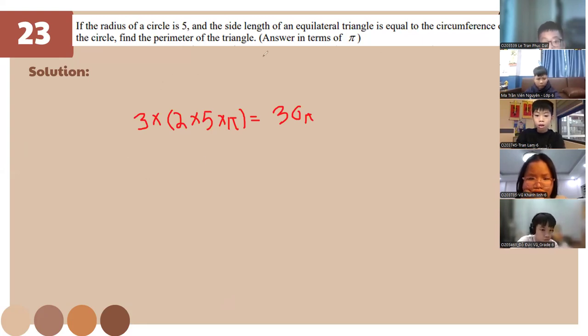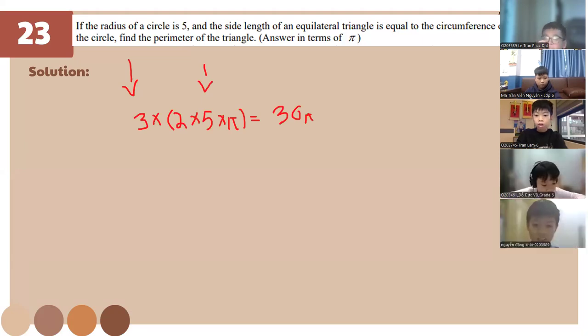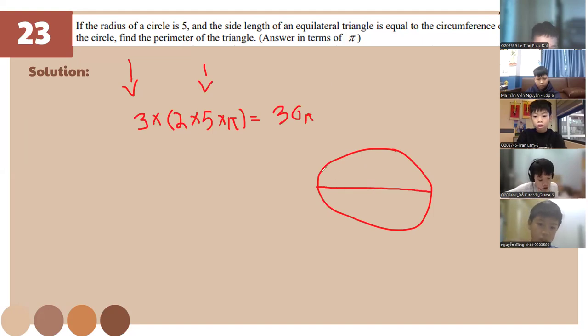So we're able to get this one. Yeah, perimeter, that's why times 3. Radius is 5. And the side length of an equilateral is equal to the circumference of the circle. Imagine a perfect circle. This is the radius. The radius is 1/2, and the circumference or diameter is the whole. So that's why.